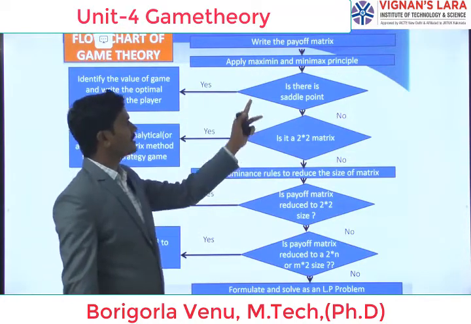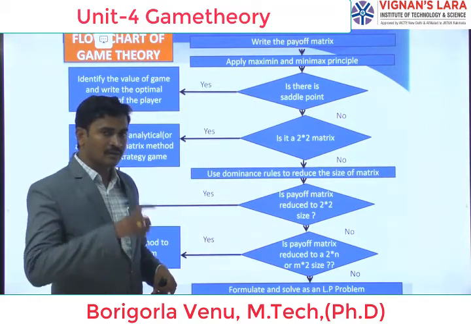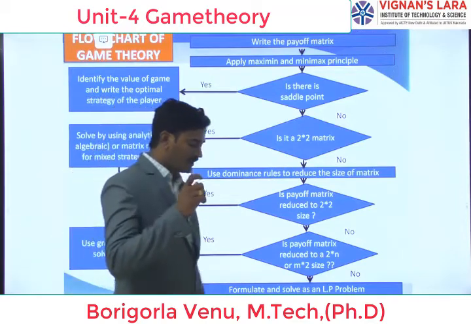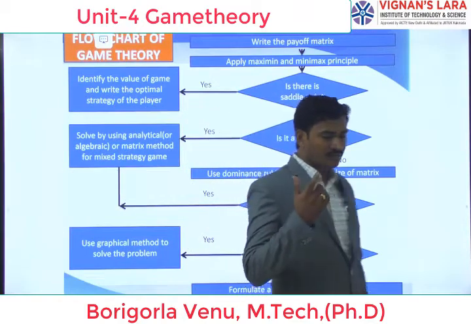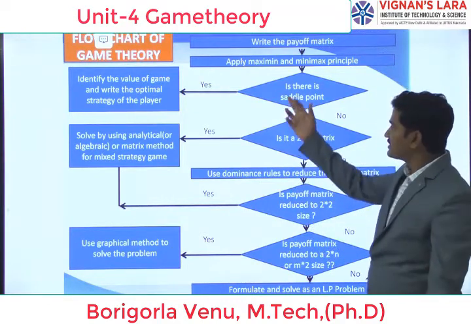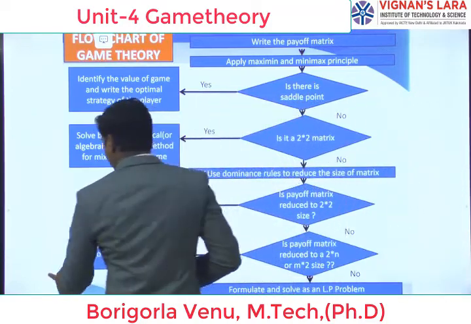Next, apply the maximin and minimax principle. From the strategies, we are going to collect the maximum strategy and minimum strategy. Suppose for player A we choose the maximum strategy, similarly for player B we are choosing the minimal strategy. That is the maximin and minimax principle.